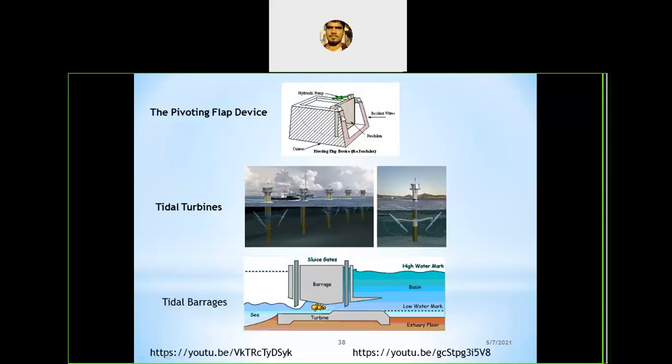This type of energy generation has certain limitations. The first important limitation is economic: recovery of energy from the tides is feasible only at those sites where energy is concentrated in the form of a tidal range of 5 meters or more. If the tide height is more than 5 meters, only then can we install. If it is less than 5 meters, we cannot install. This means we cannot install these types of power generation on a river or lake. We can only install where high tides are available.